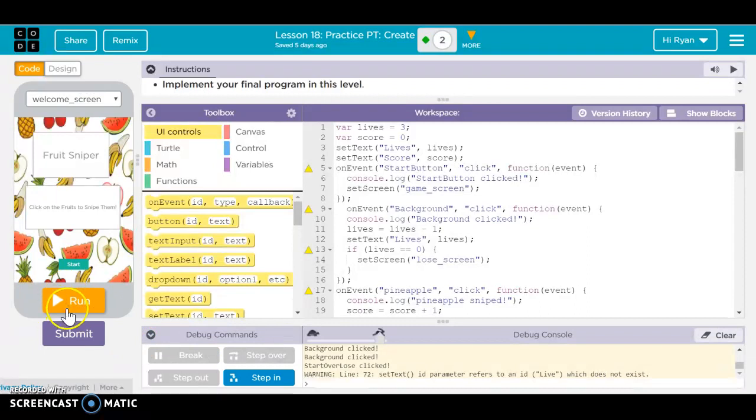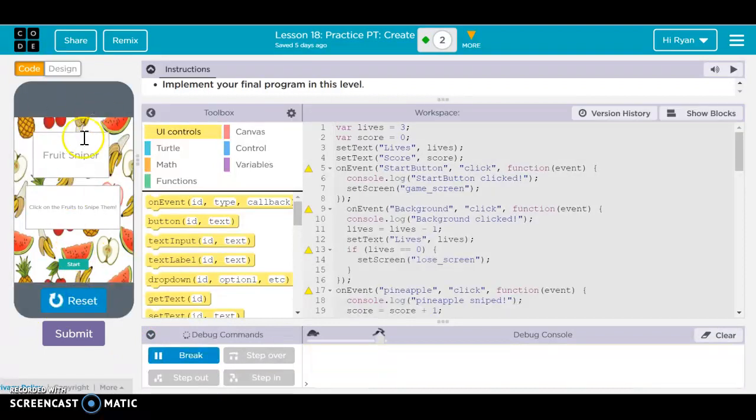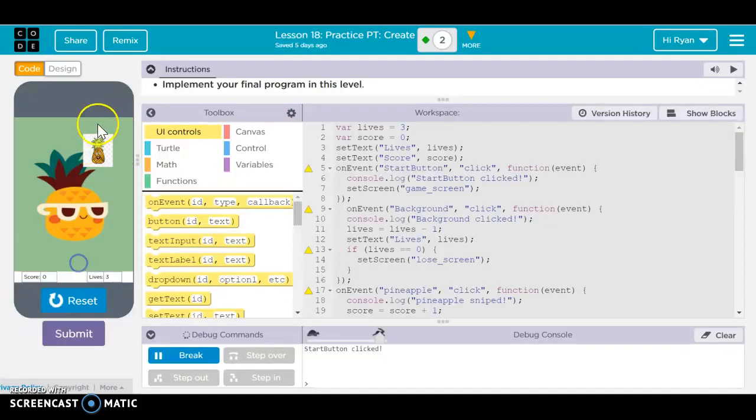So let me start this. This is the front screen. As you can see, it's Fruit Sniper and this is a little description. Start. So you want to click the picture, and if you hit the background, you lose lives. For this level, you want to hit 15.